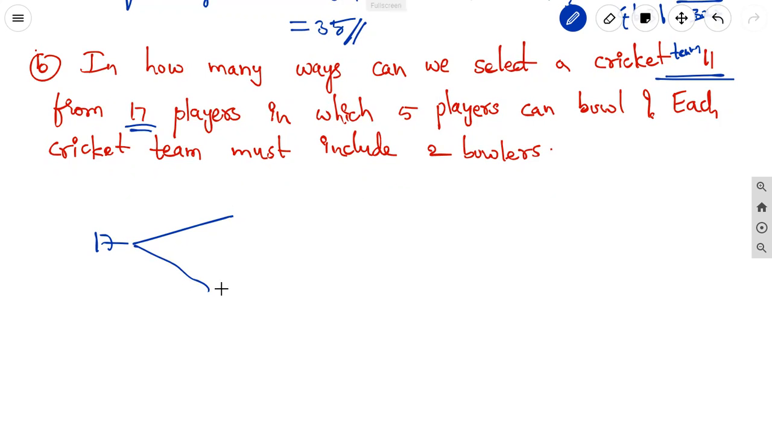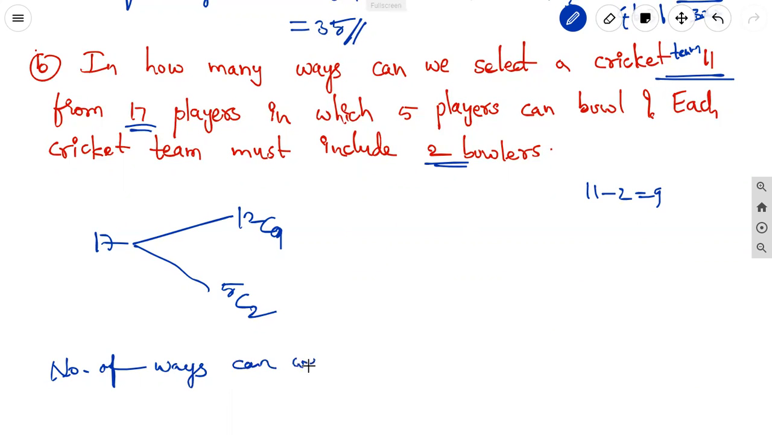In that, 5 players are bowlers. The remaining are batsmen. In that, each cricket team must include 2 bowlers. We can select 2 from the bowlers. The remaining 11 minus 2, 9 from the 12. That is 12C9.